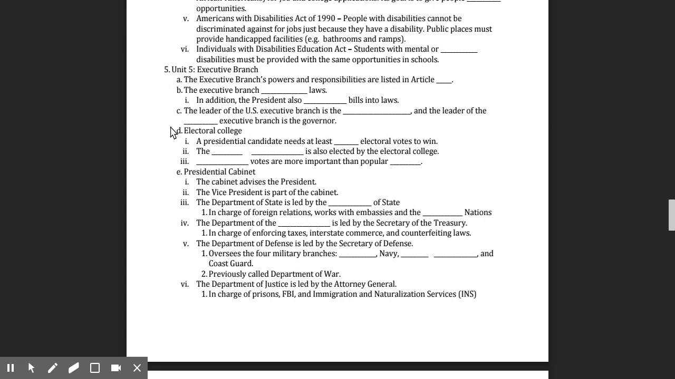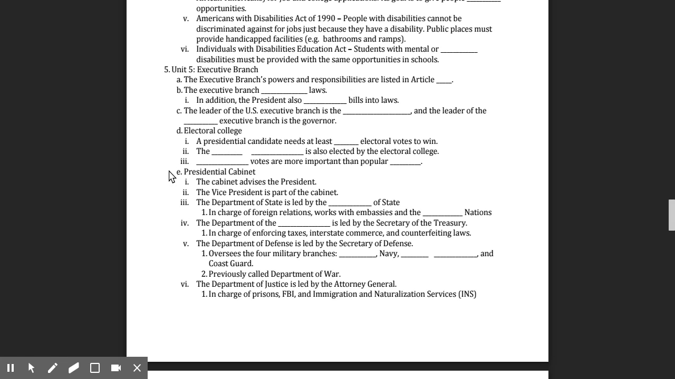The Electoral College. A presidential candidate needs at least 270 electoral votes to win. The vice president is also elected by the Electoral College. Electoral votes are more important than popular votes in determining who becomes the president.